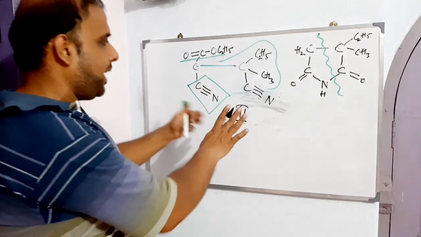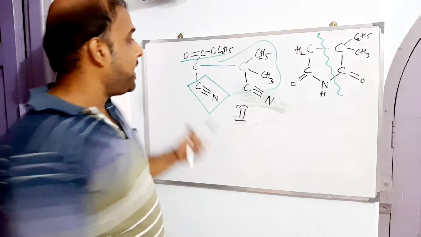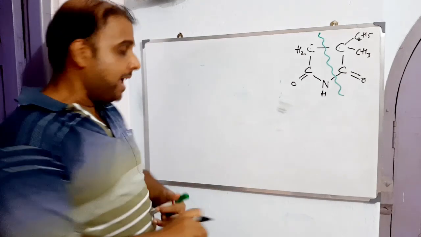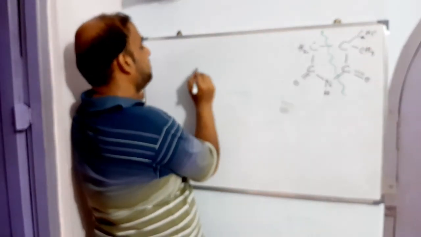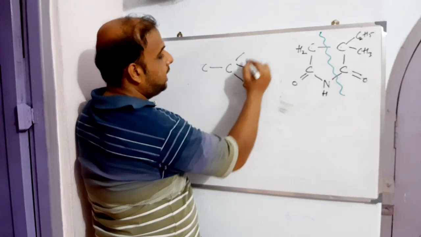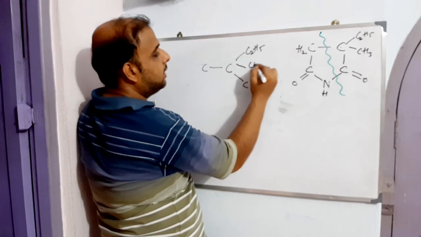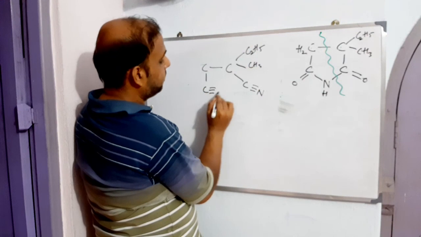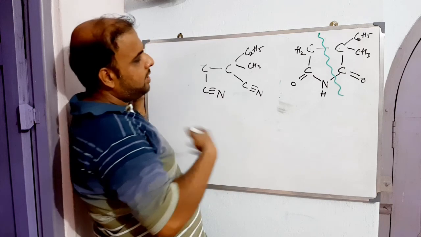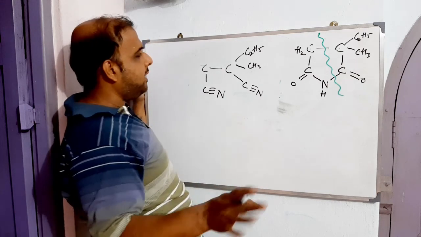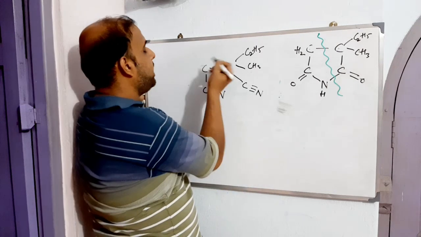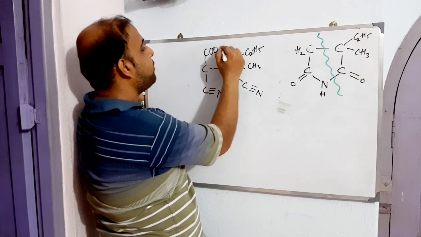Now let me write it in a fresh way so that you can understand. We have got the second intermediate. No longer is the double bond there. We have found an additional cyano group, and the other end is still holding the cyano. You have to write. When I am giving you the lecture, you have to sit along with a pen and paper and go along with me. No problem at all. Here you are supposed to put COOC2H5.